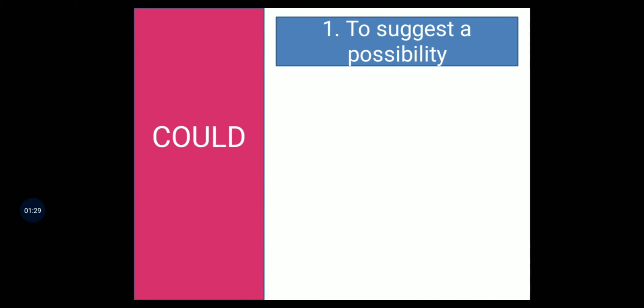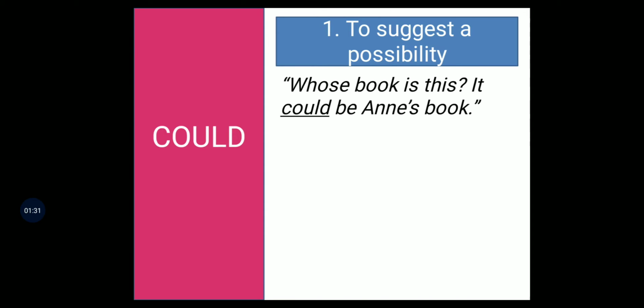Let's see an example. Whose book is this? It could be Annie's book. So here the question, whose book is this, has the possibility of the book belonging to Annie. So we follow up the question with, it could be Annie's book. The question is followed up with a kind of possible answer saying that the book can belong to Annie. So it could belong to Annie.